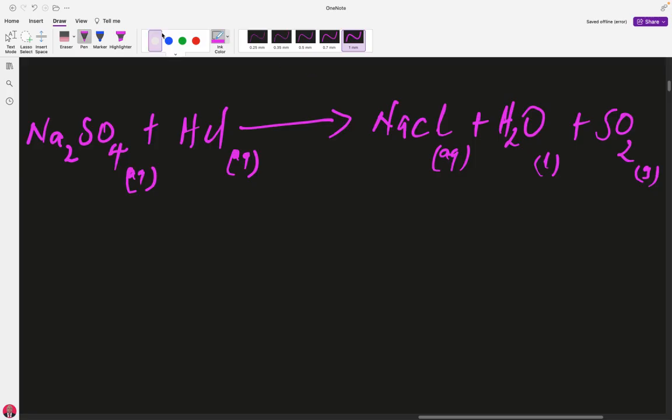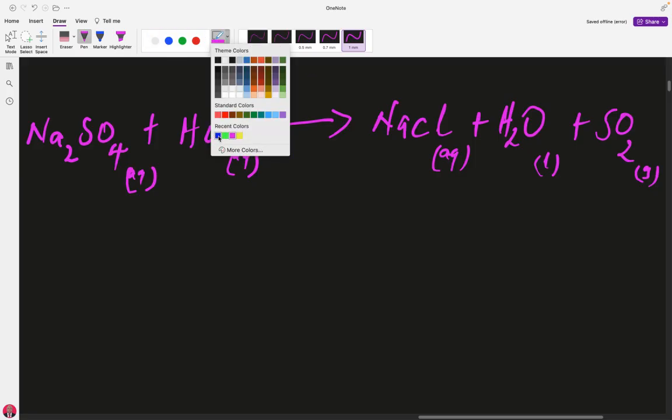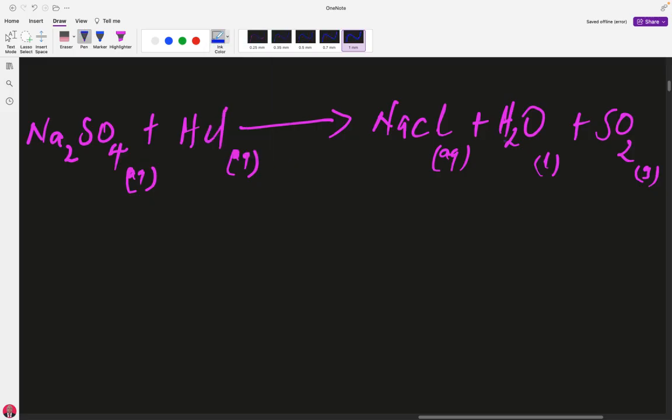Let's see how we can balance our equation, taking the number of atoms. There is one atom of sodium here, and here we have 2. So in that case, we need a 2 here to equate it. So 2 atoms of sodium.